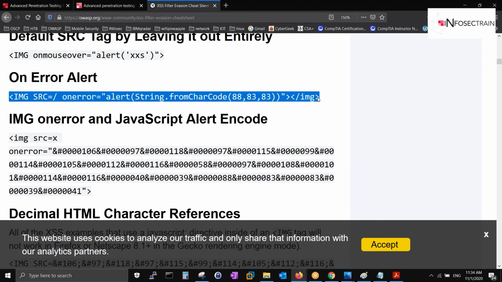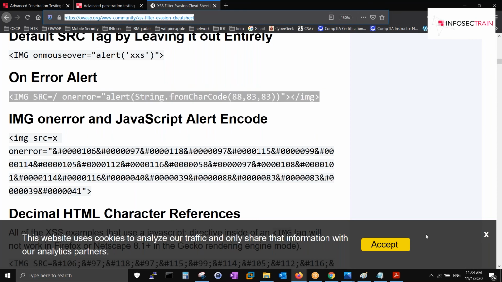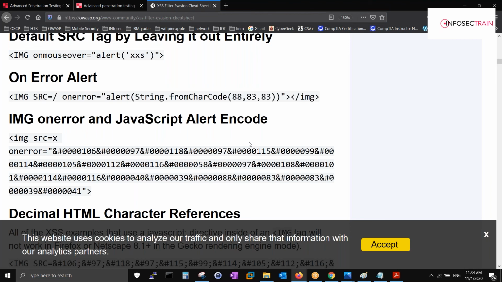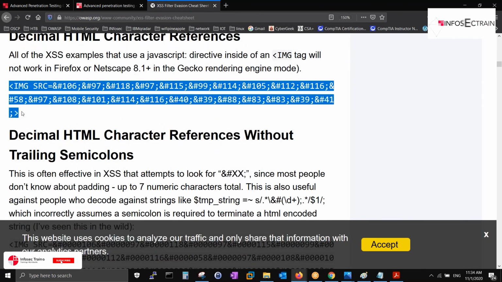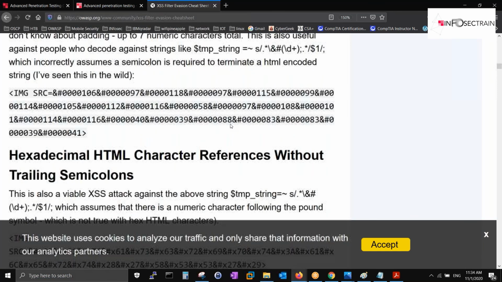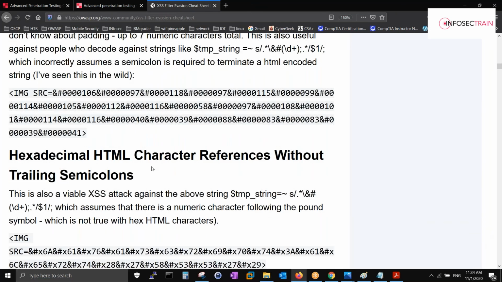So you don't have to learn, right? You just have to land on this website and you will see how people bypass the filters. I'll tell you how to automate this in Burp Suite as well, so that you don't have to come to the website and hit again. This is HTML character encoding. No need to learn, right? Just copy paste. People do this only. On this website, there are 87 vectors which you can try on the web application. This is given by OWASP only.